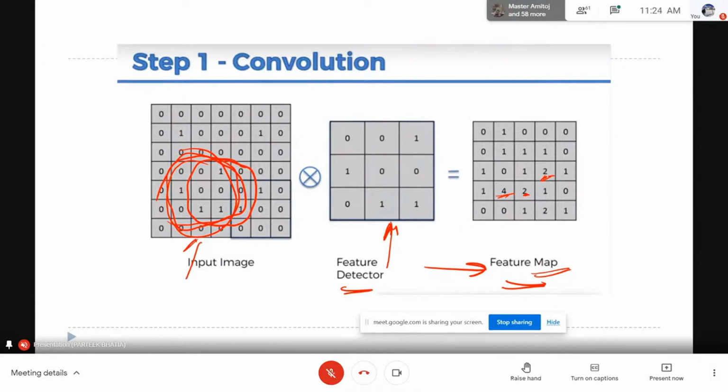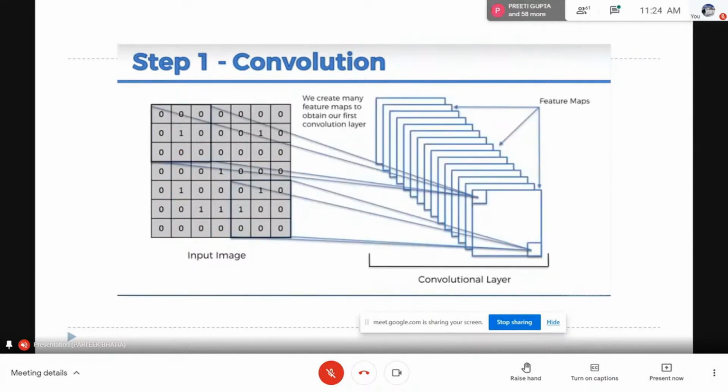So if there are multiple feature detectors, it means that there will be multiple feature maps. How many feature maps will we have? Multiple, equal to the number of feature detectors you are using. So actually in a convolutional layer, you can see that we are not having only one feature map, we are having multiple feature maps, as an array of feature maps.